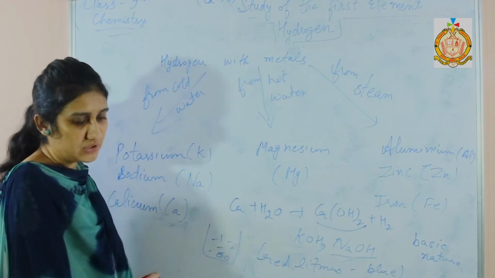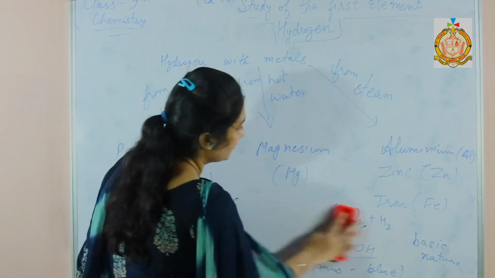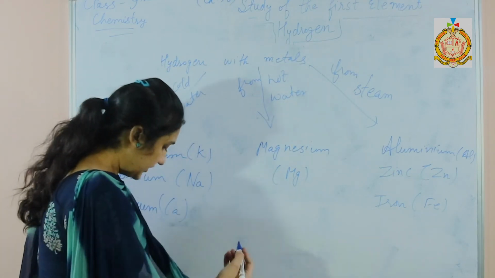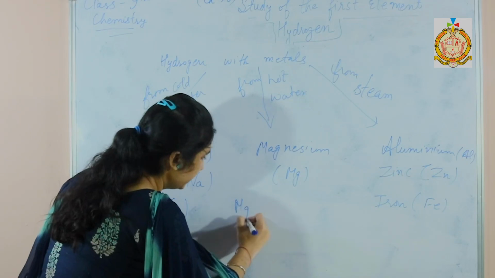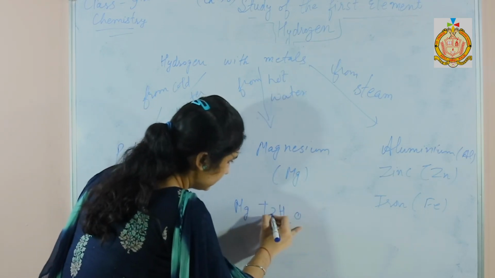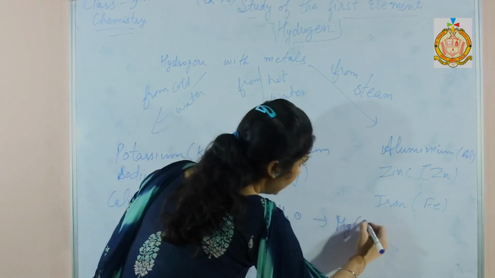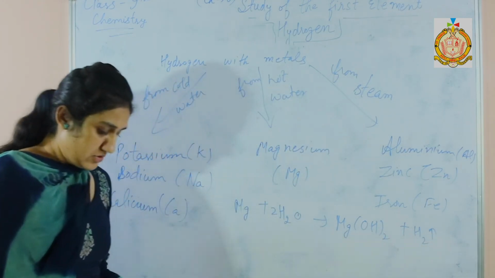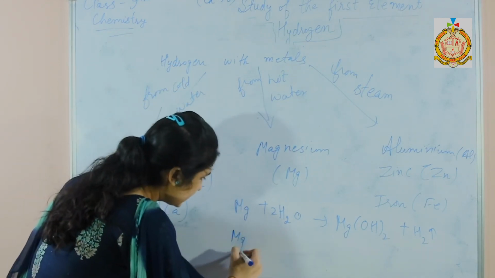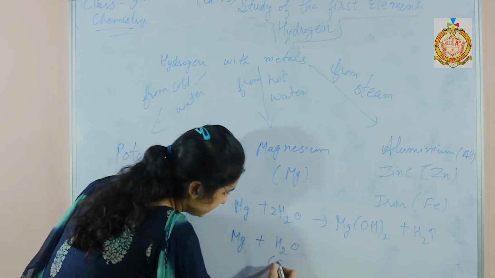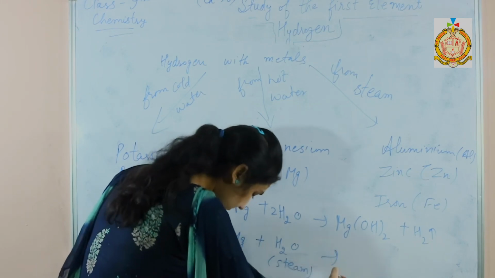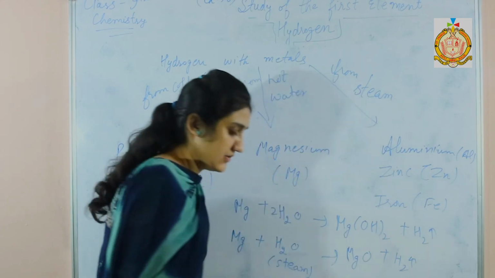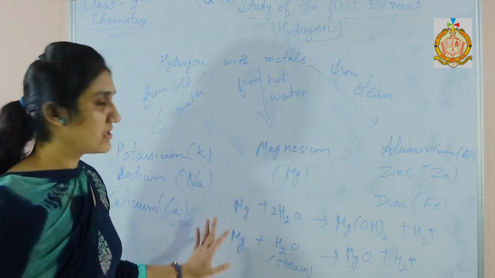Next we shall discuss the action of magnesium with hot water. As magnesium is comparatively less reactive, it reacts with hot water and gives magnesium hydroxide with the evolution of hydrogen gas. Magnesium also reacts with steam and gives magnesium oxide and hydrogen gas. So in this way hydrogen gas is obtained.